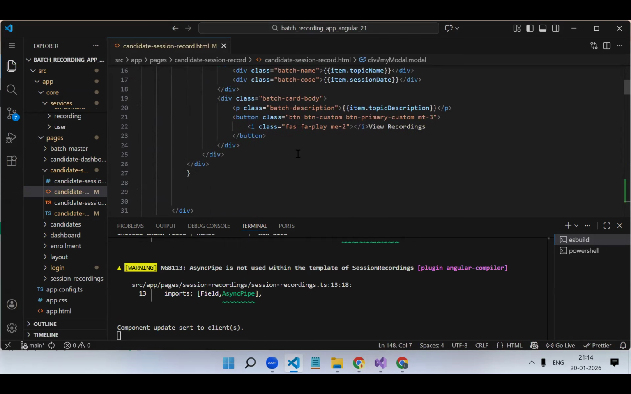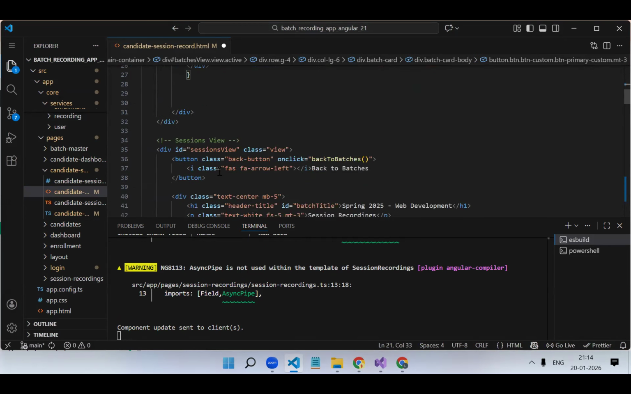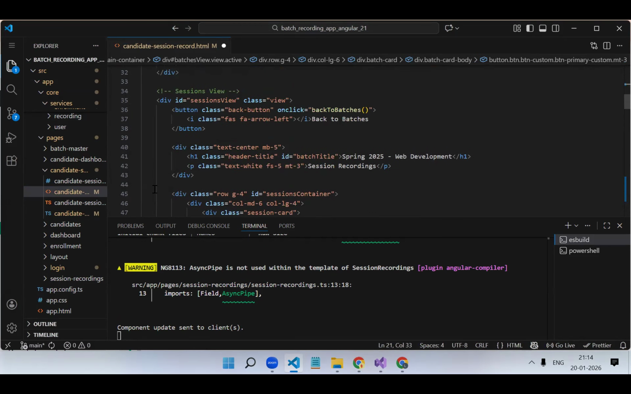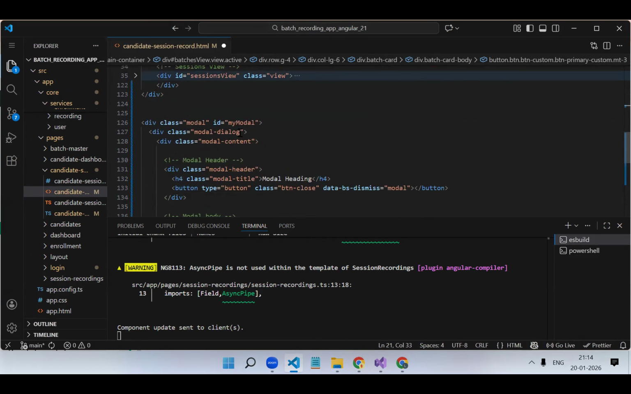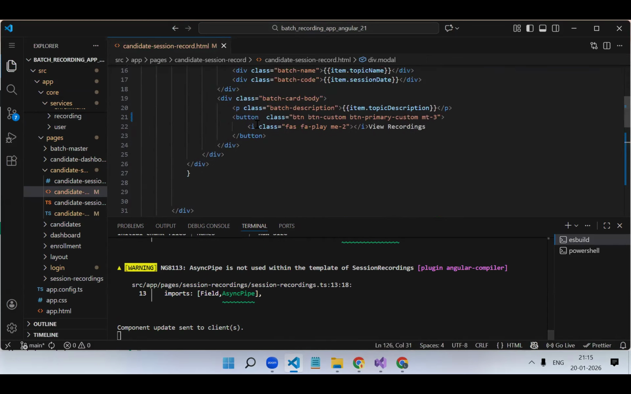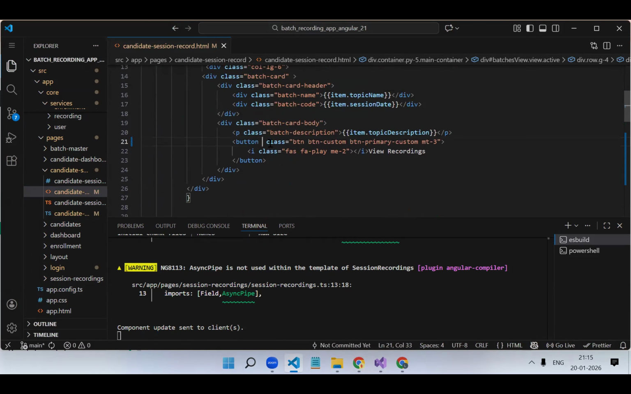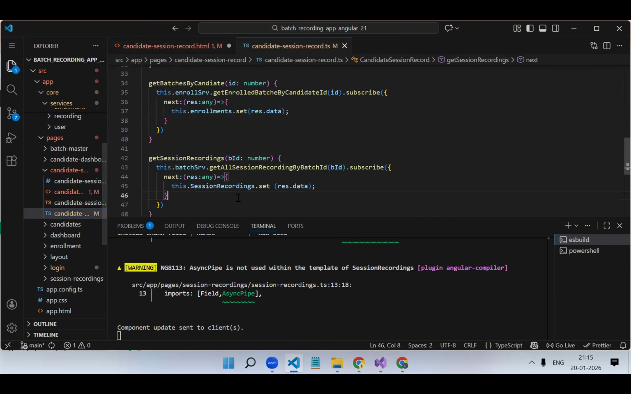Okay. So now this modal pop-up we have to open on the particular button click. So for this button, first we have to give a hash template reference variable. So hash videoModal. Now on click of this button, click openModal. Let's create this function.